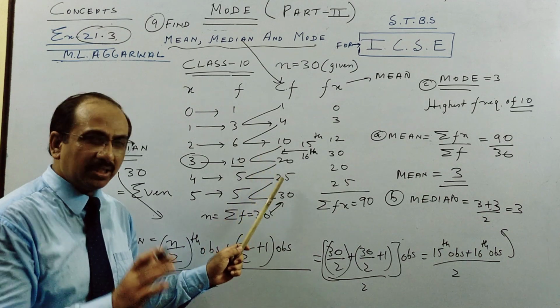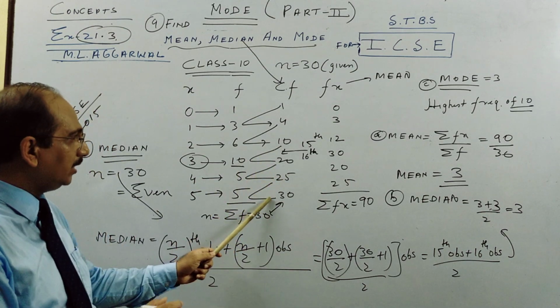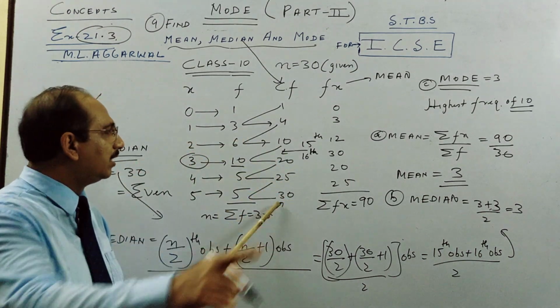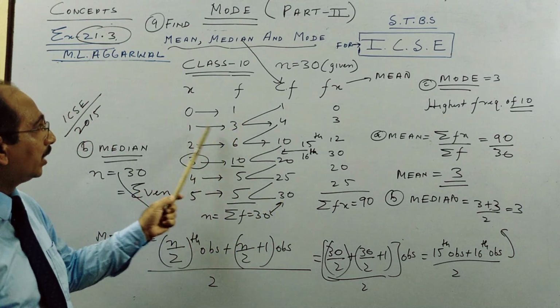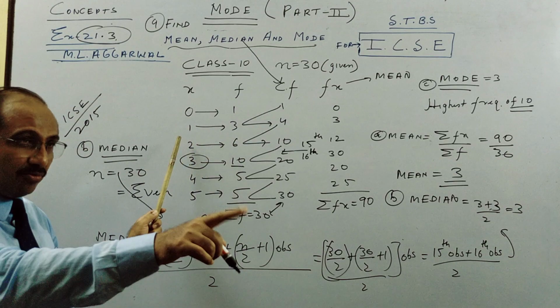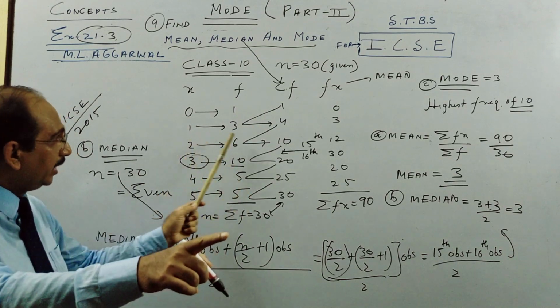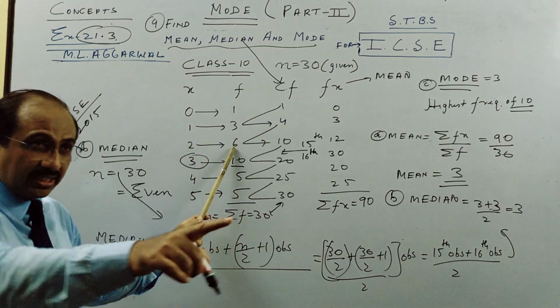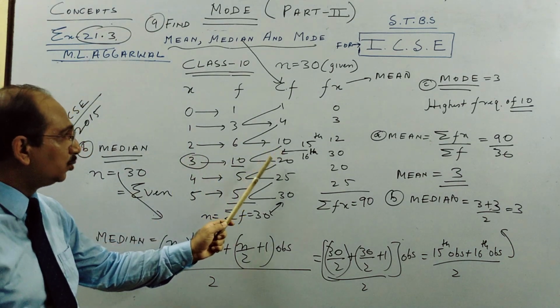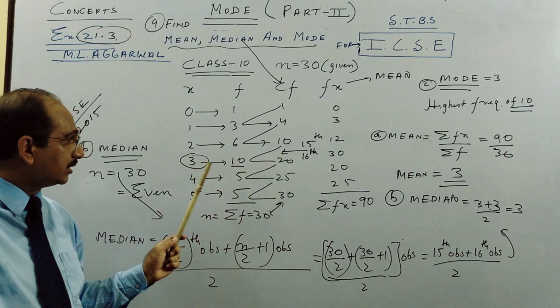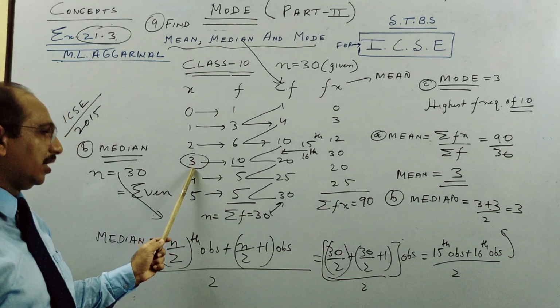But median, let me tell you in short how we are getting. Imagine there are 30 students standing in ascending order of their marks. One student has got 0. 3 students after that have got 1. So 4 students we already have. Then the next 6 students have got 2 in the exam. Then from the 11th student to the 20th student, they are getting 3 marks.